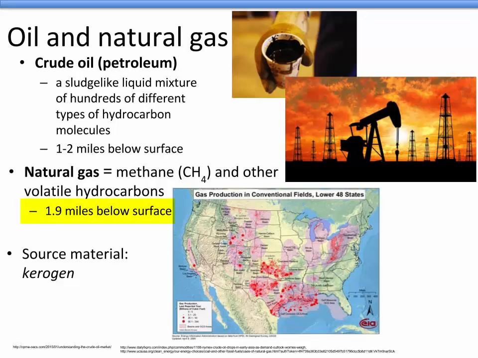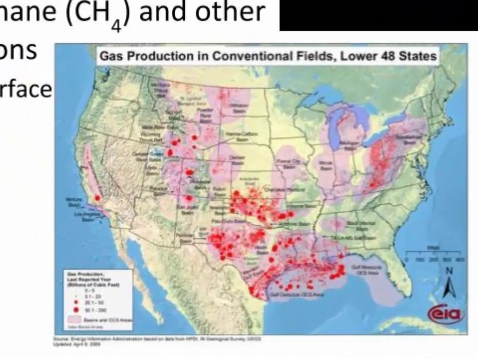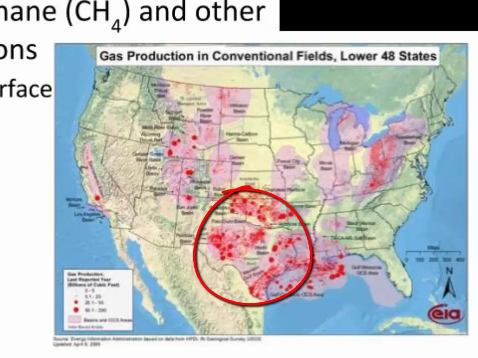Natural gas is found at 1.9 miles below the surface, and crude oil is found at 1 to 2 miles below the surface. The map of the U.S. illustrates where in the nation natural gas deposits are located. Notice Texas is a prime location for gas production. Oil and natural gas are extracted by drilling holes deep into the ground to reach these deposits below. If oil is under pressure, it will rise to the surface through the drill hole naturally. However, if the pressure has been relieved, it will need to be pumped out.